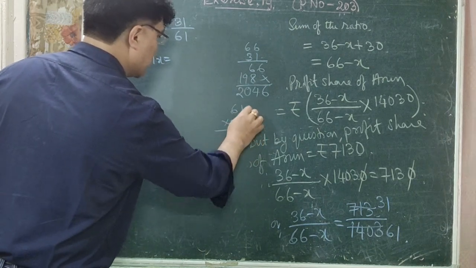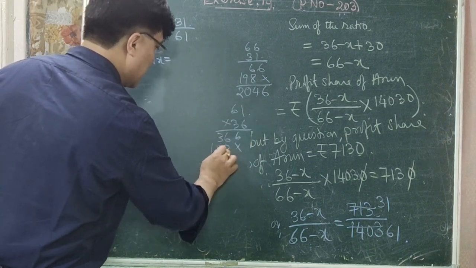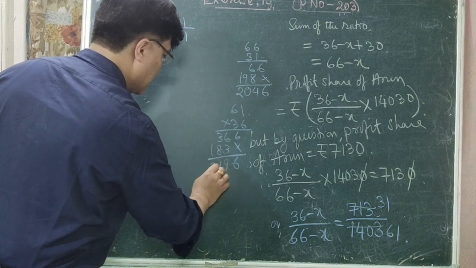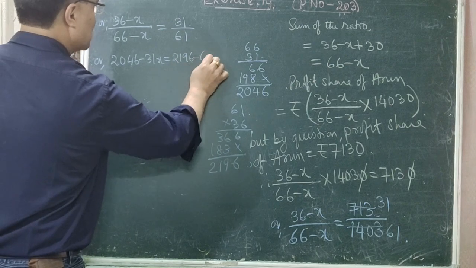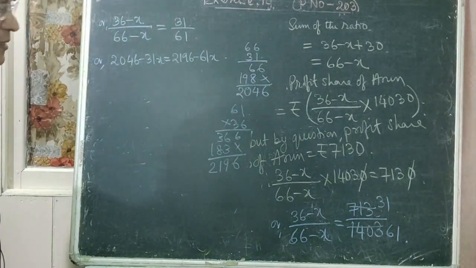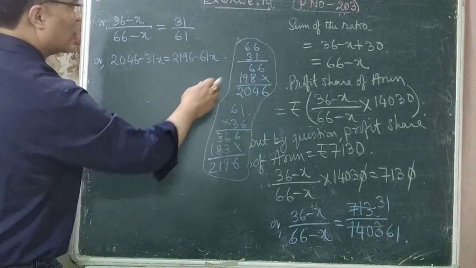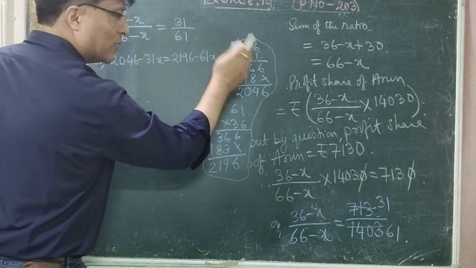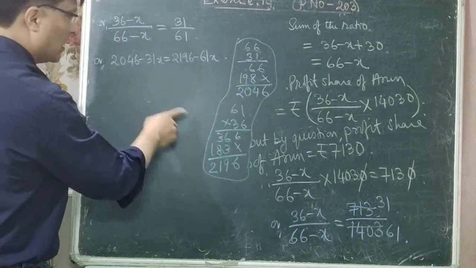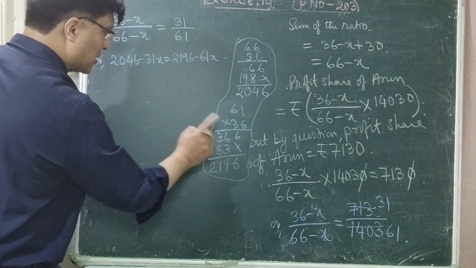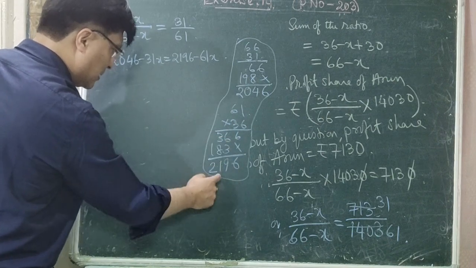36 into 61. How much is it now? 6 ones are 6, 6 6 are 36, 3 ones are 3, 3 6 are 18, 6 9 2196. So it is 2196 minus 61x. Is that clear to all of you? So this is your rough work, right? So let us check it once again. 1 6 are 6, 1 6 are 6, 3 6 are 18, 8, 1 6 3 is 18, plus 1 is 19, 6, 14 4, 1 10, 0 1 2. Again 36 into 61. 6 ones are 6, 6 are 36. 3 ones are 3, 3 6 are 18, 6 9 2196.